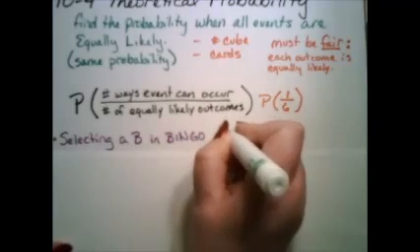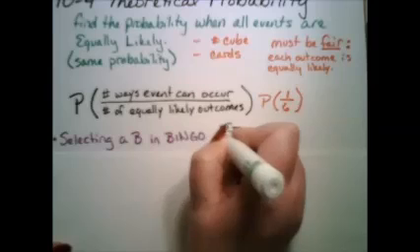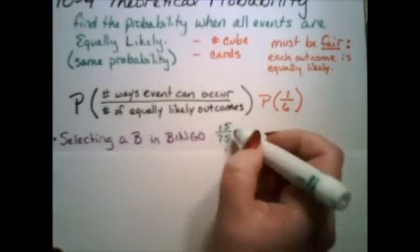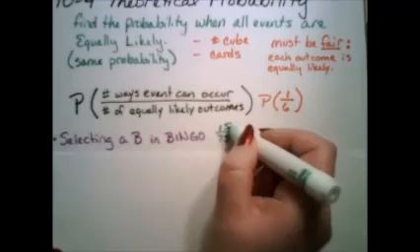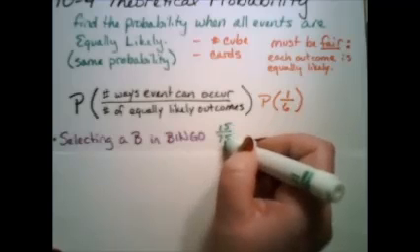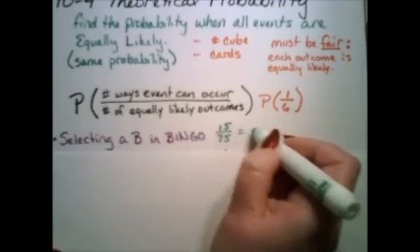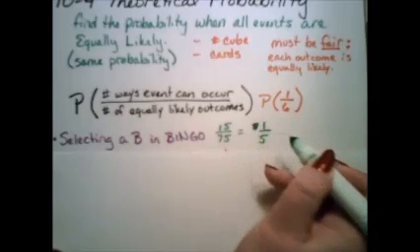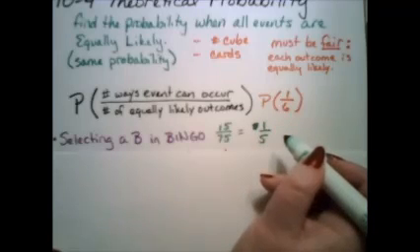So there is a chance of 15 out of 75 numbers that you will select a B. And if you divide 15 by 75, you will get a 1 in 5 probability.